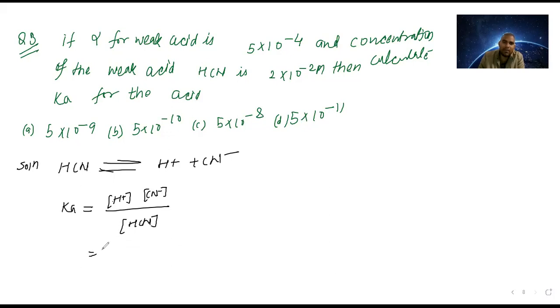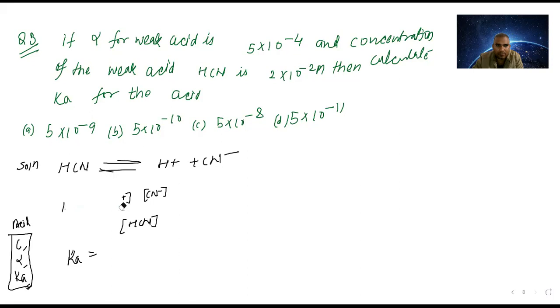So what will be the final answer? Use the value C, alpha and Ka. What is the relation of concentration, degree of dissociation and Ka?